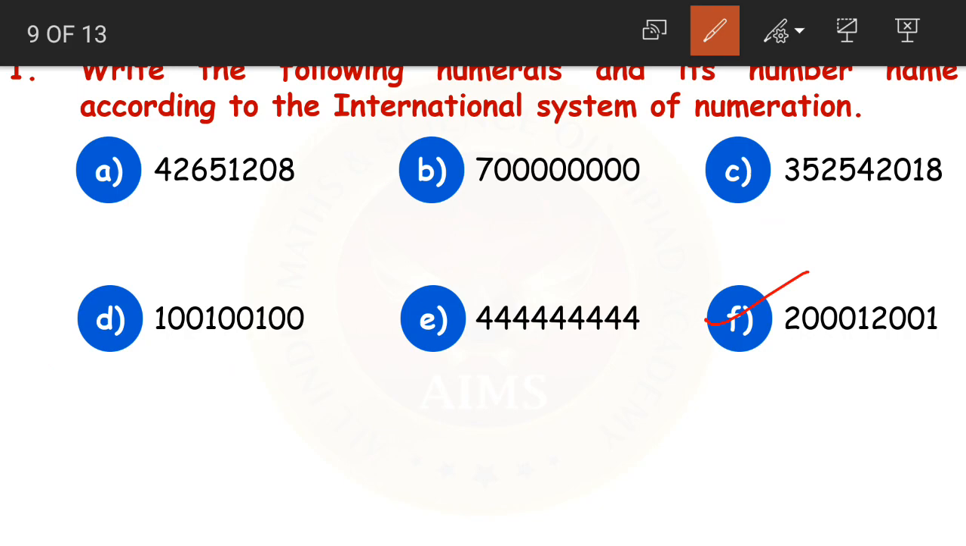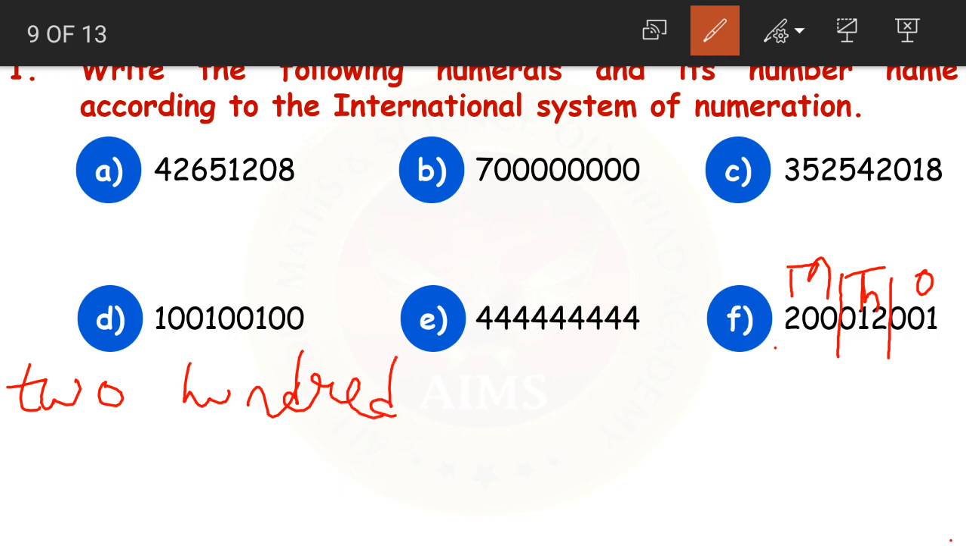Then the last one, question number F. First mark the periods 1, 2, 3, comma, 1, 2, 3, comma. Millions period, thousands period, and then I'll mark it neatly. Okay, ones period, thousands period and the millions period. First, in the millions period we have 200. So we'll write 200. It is in millions period. So 200 million.